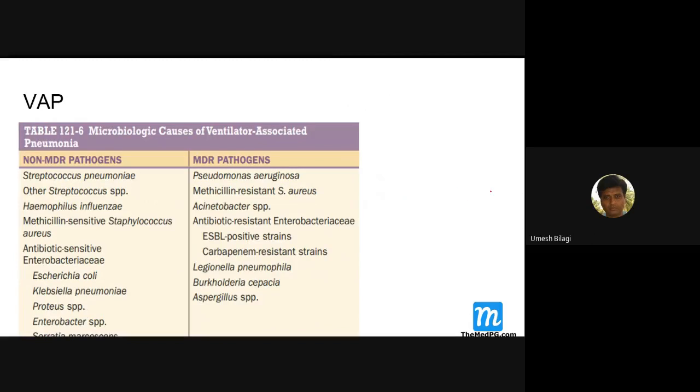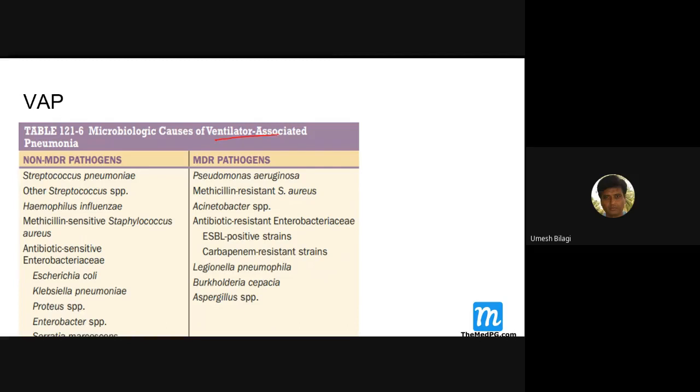Okay. That's about the community acquired pneumonias. Now we'll come to ventilator associated pneumonias. Ventilator associated means you're not sure. Acquired means you're sure. Hospital acquired, community acquired, you're definitely sure. Ventilator associated, you never know. Possibly it is the ventilator which has caused it.